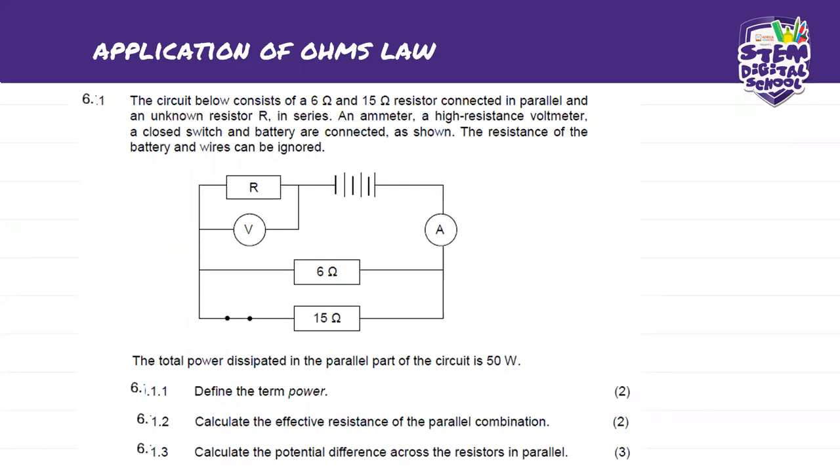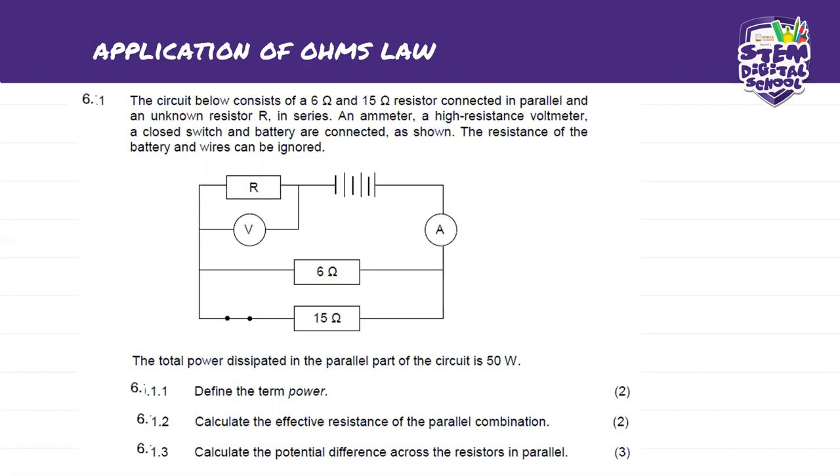So we've got a high resistance voltmeter, which is the one we have here across this resistor R, and a closed circuit. These two dots indicate that the circuit is closed. If these two dots were there but you had a line that is open there, it would mean that our circuit is open, right? The resistance of the battery and wires can be ignored. So here, basically, we're just calculating what is asked.